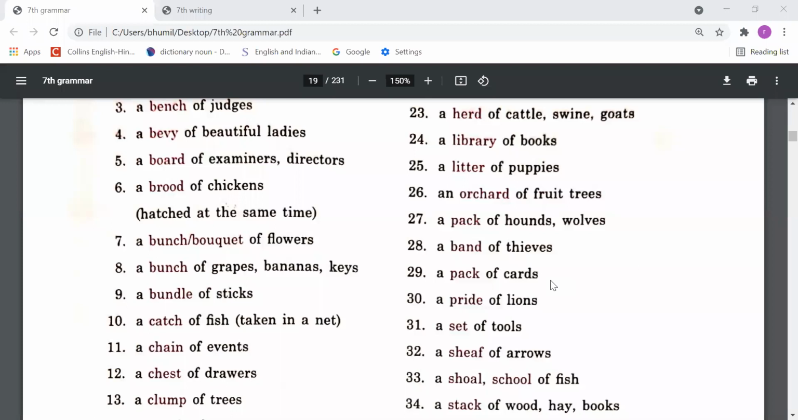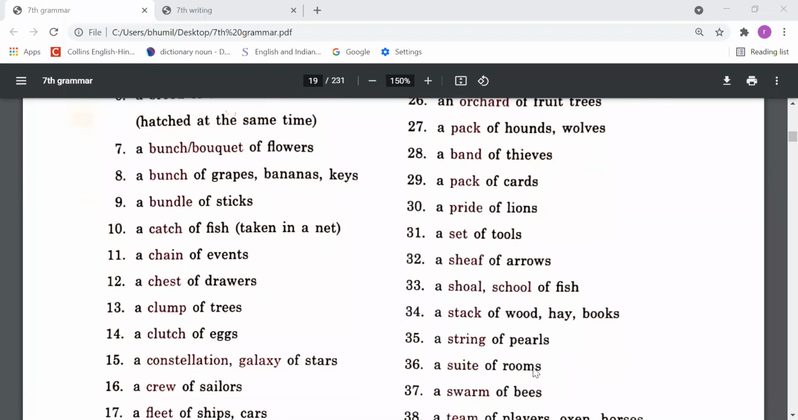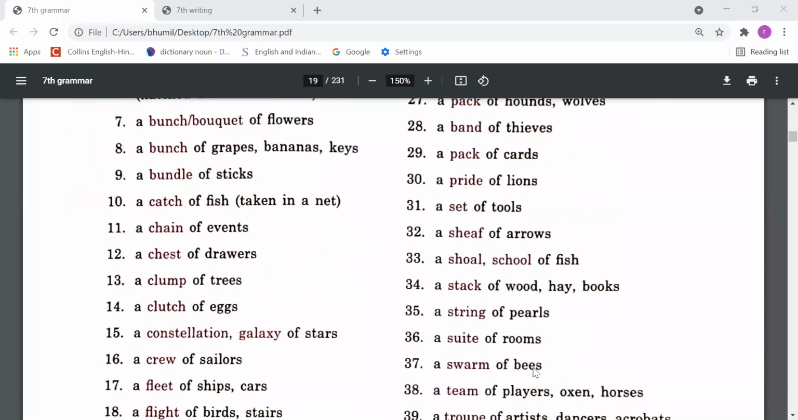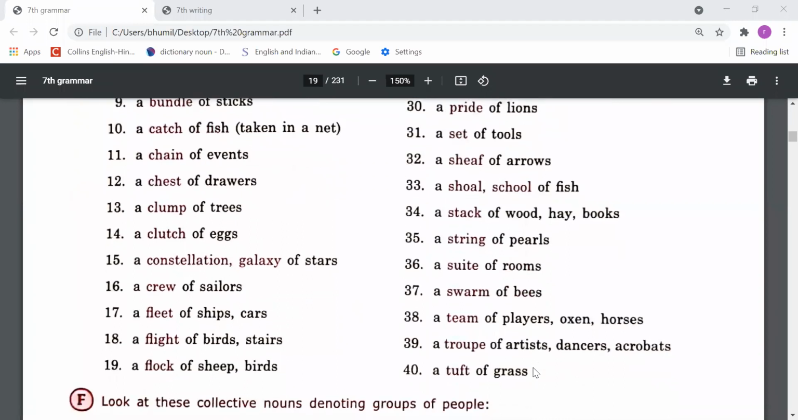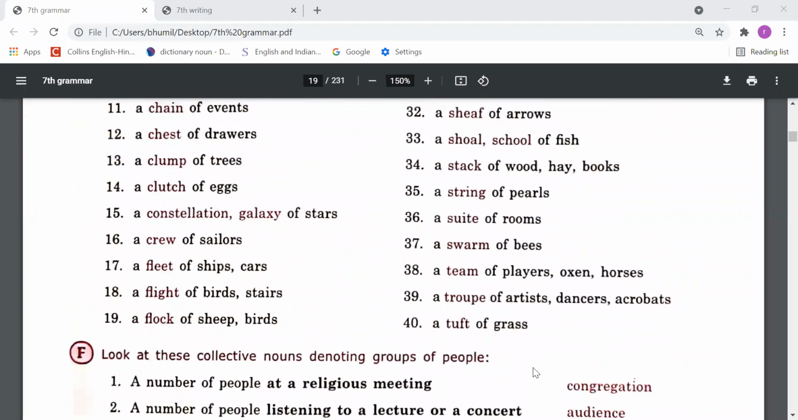a pack of cards, a pride of lions, a set of tools, a sheaf of arrows, a shoal or school of fish, a stack of wood, hay, books, a string of pearls, a suite of rooms, a swarm of bees, a team of players, auction horses, a troupe of artists, dancers, acrobats, a tuft of grass.